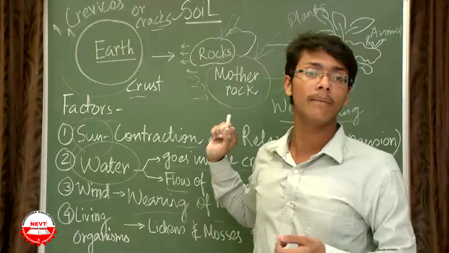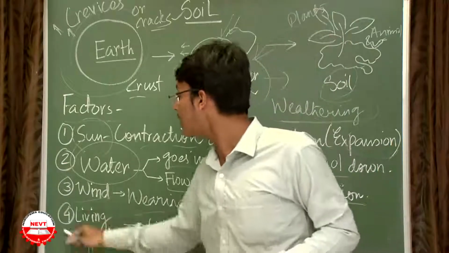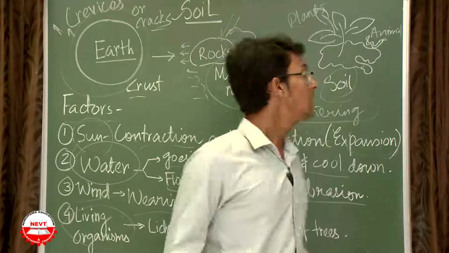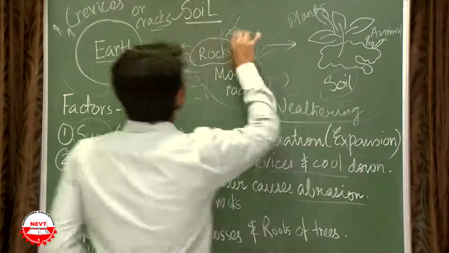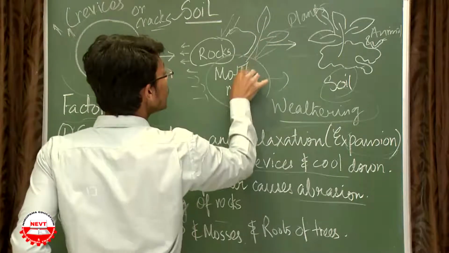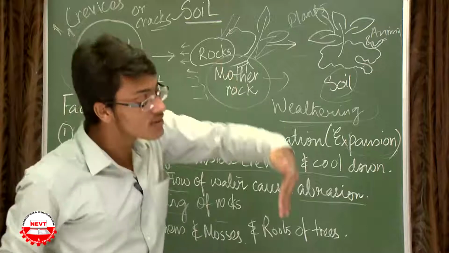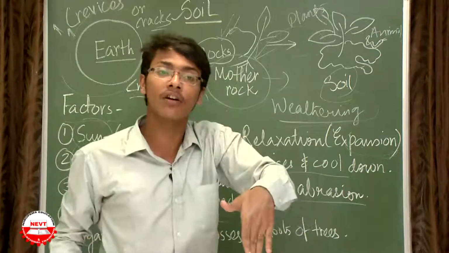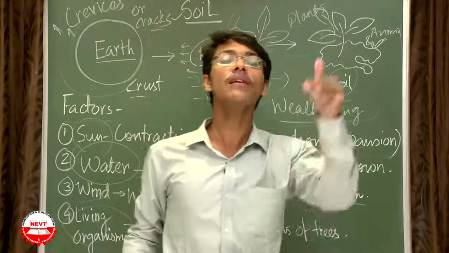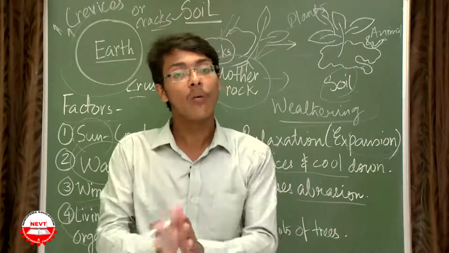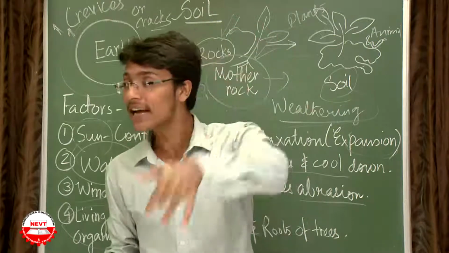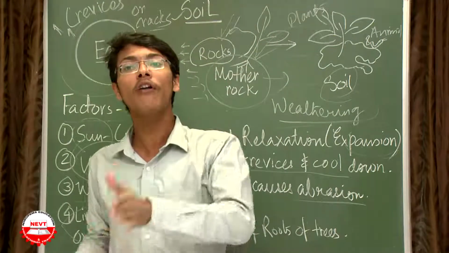get the soil. And the fourth factor is living organisms. First I will give you the example of roots of plants. Say a plant is growing on this rock. So definitely there will be roots. The roots go inside the crevices of the rock which were already formed by the sun. And the perforation of the root into the crevices will cause it to break more and more. So roots inside the crevices cause more breaking.